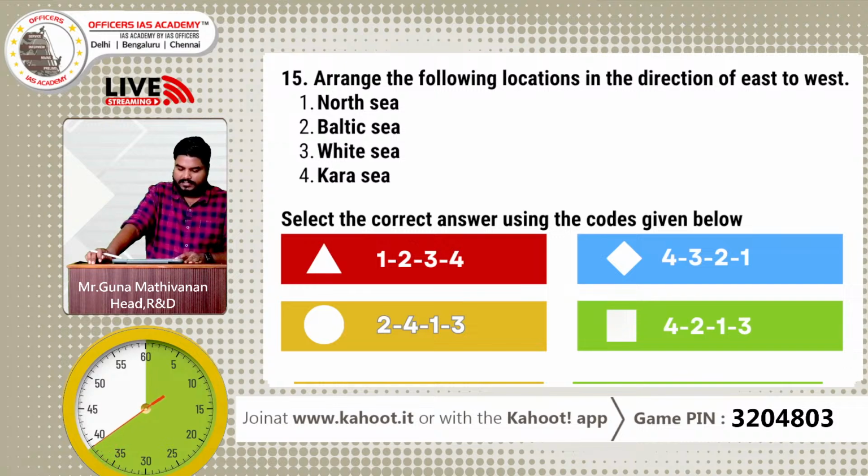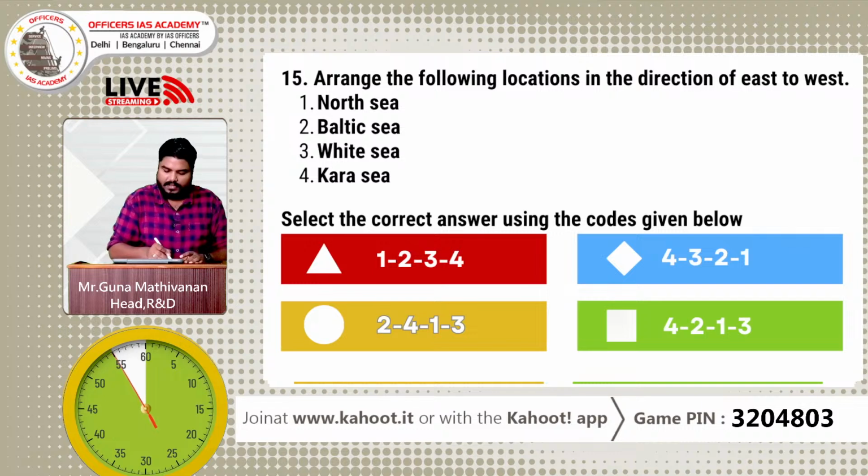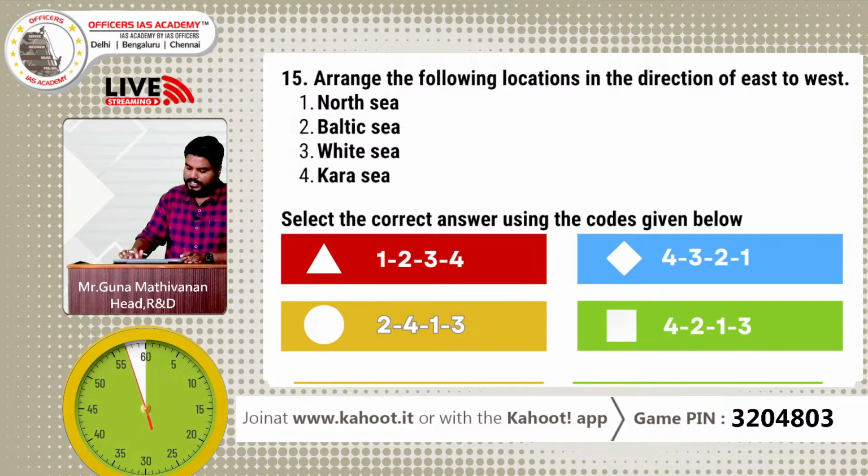Last 30 seconds. So we are going to arrange in east to west.